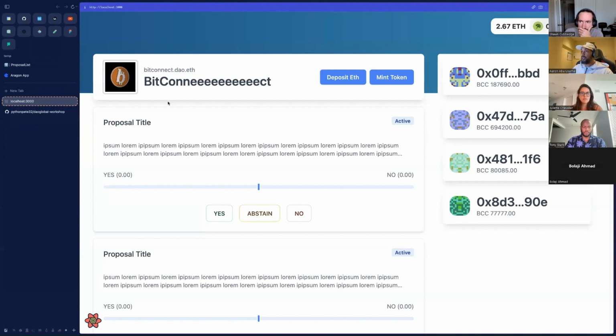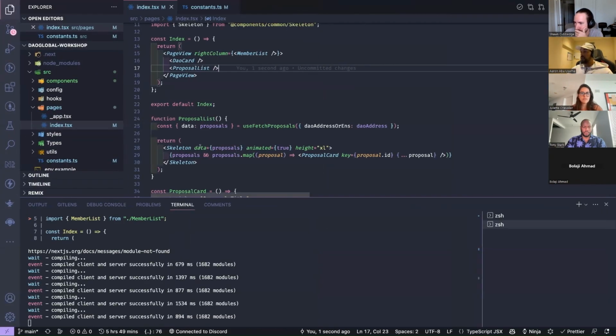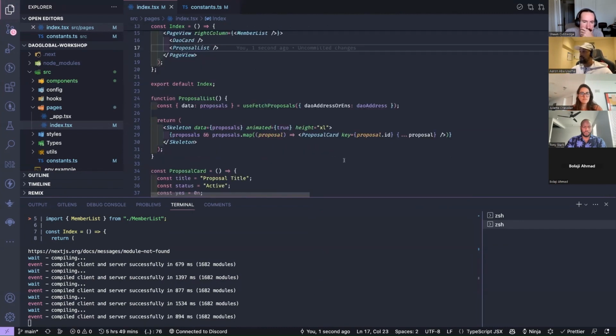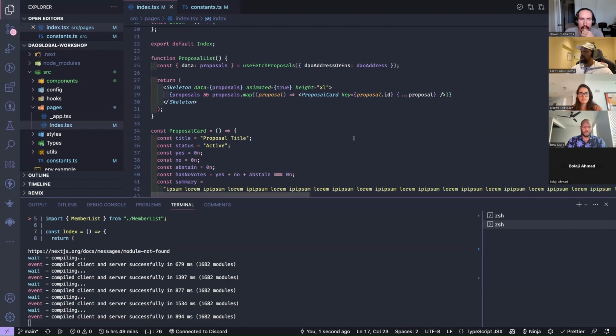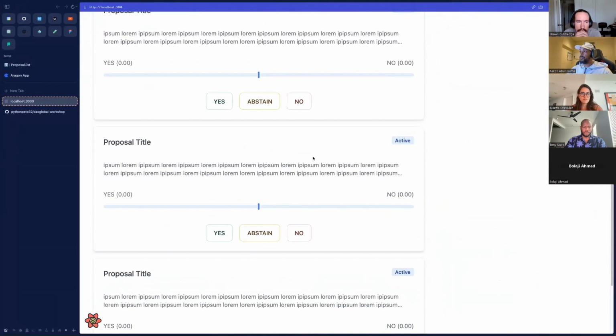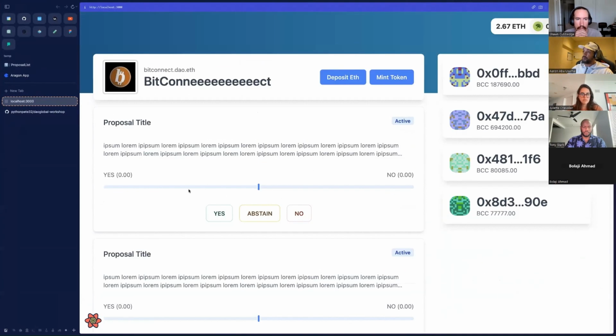So what we're going to do now is map through these proposals, which we're already doing at the moment, and list out this proposal card, right? So if we go back, actually, you can see we've got 1, 2, 3, 4. So we've got 4 proposals there.